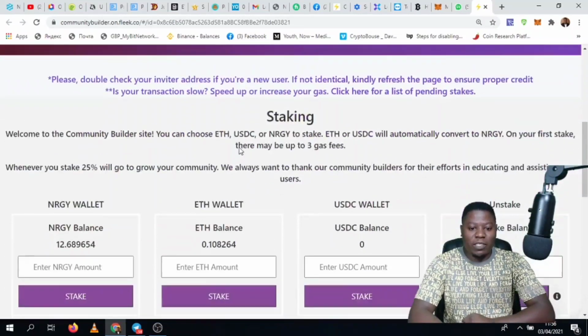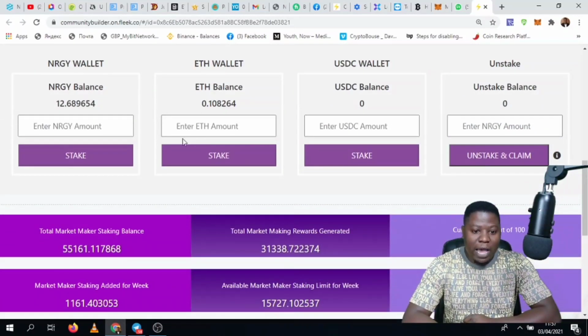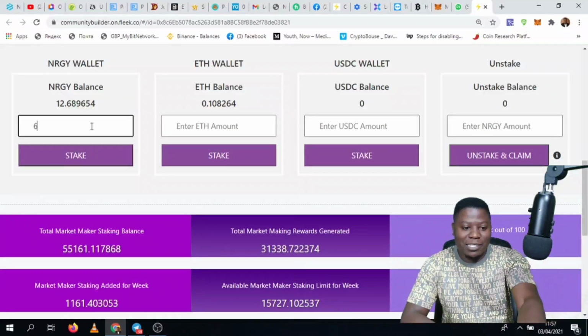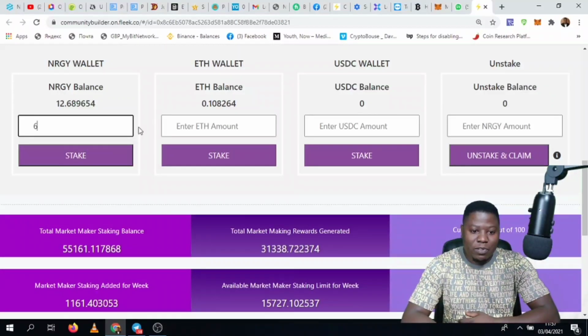Now we are going to proceed and look at the balances we have right now. In this case, we have a balance of 12.6 energy. Now we would like to stake our energy. Right now I'm staking 6 energy, and I'll proceed. I have a balance in Ethereum. Remember, I'll be charged Ethereum when it comes to the staking process.